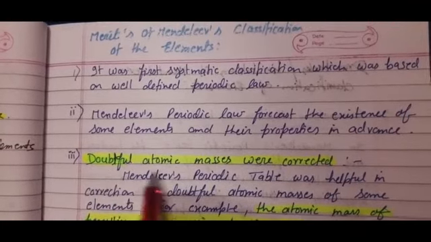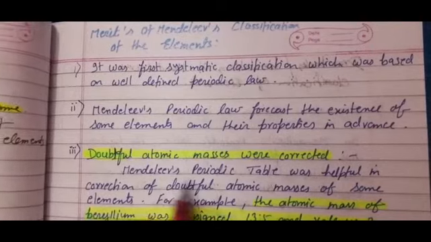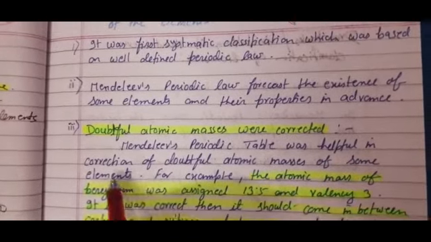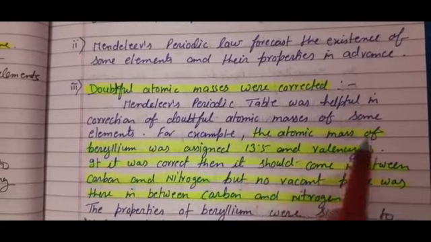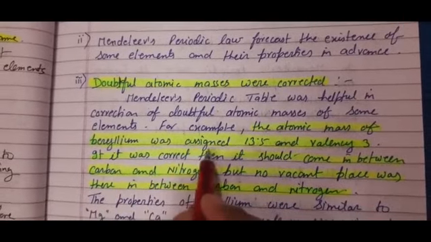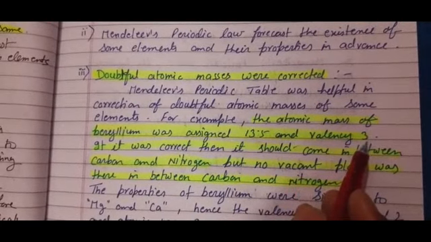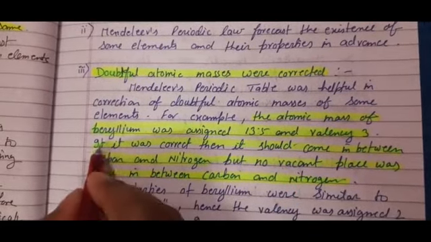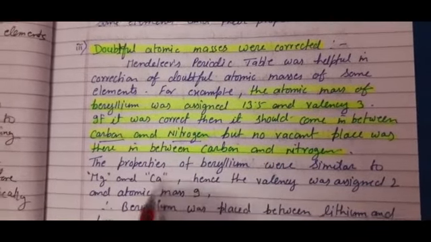Third, doubtful atomic masses were corrected. Mendeleev's periodic table was helpful in correction of doubtful atomic masses of some elements. For example, the atomic mass of beryllium was assigned 13.5 and valency is 3. If it was correct, then it should come in between carbon and nitrogen.